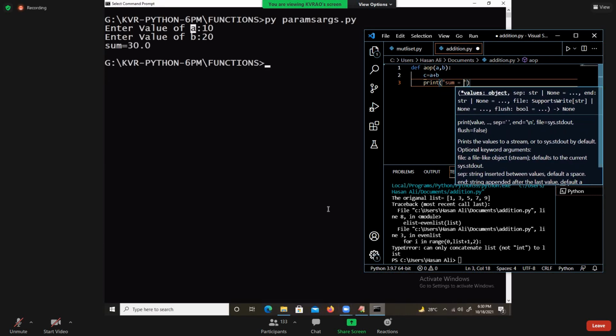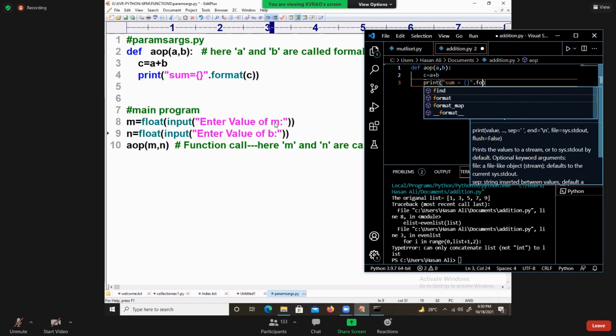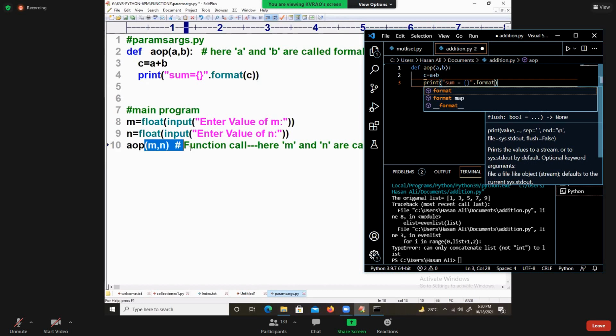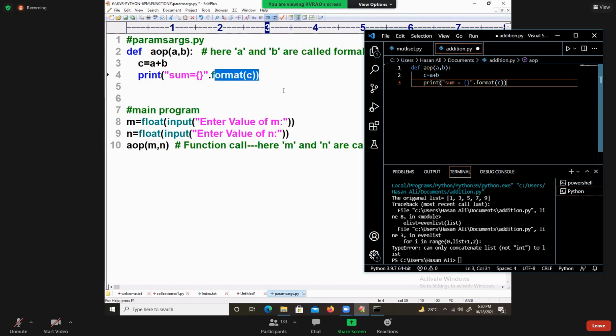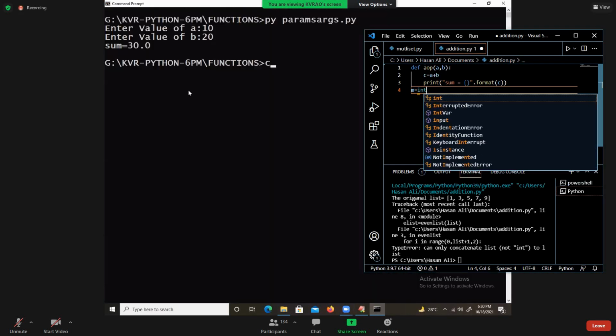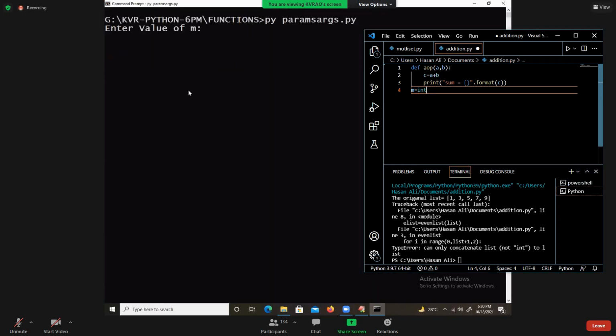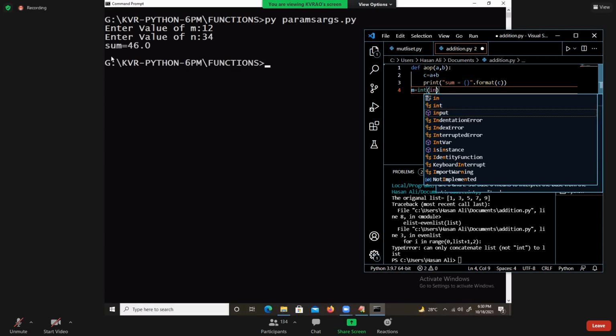If you want M and N, you can take it. M and N I passed it. M and N are called values, and this is printing the result here itself. Dear students, are you able to follow? Good. Fine. So come back to the point. Value of A is 12 and then 34. I got the result.